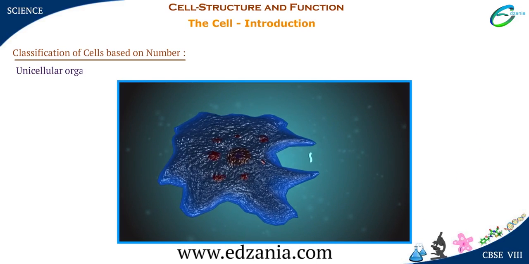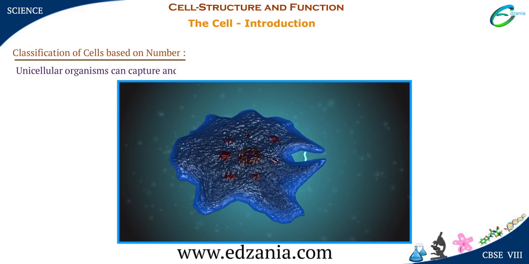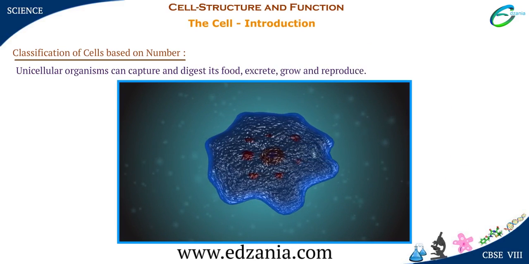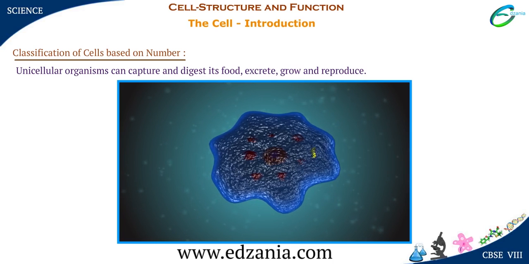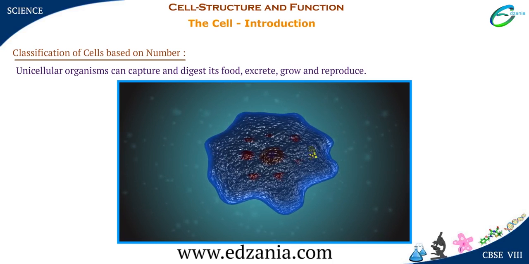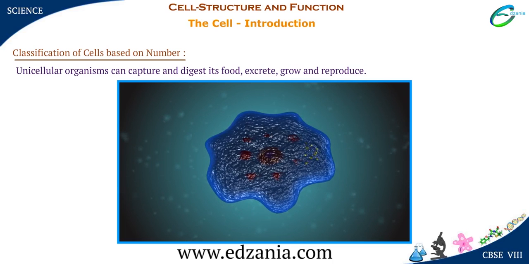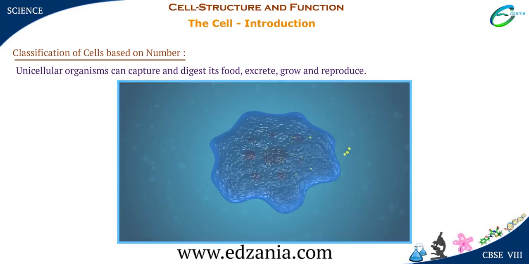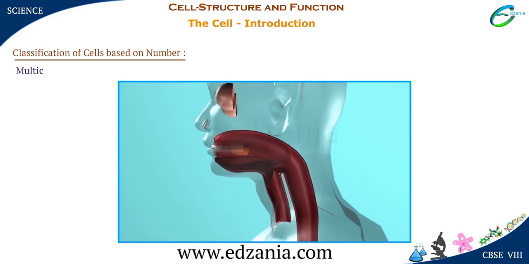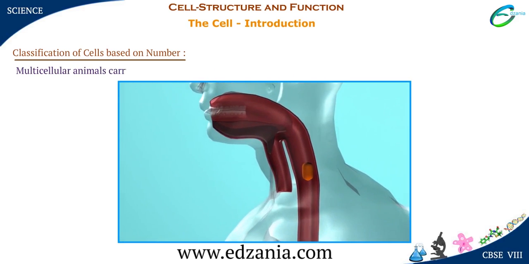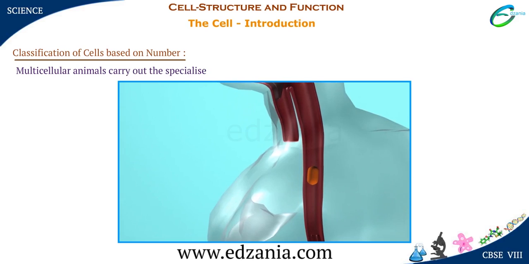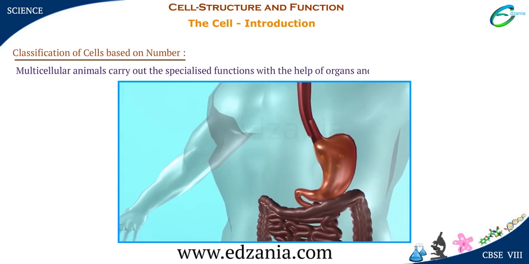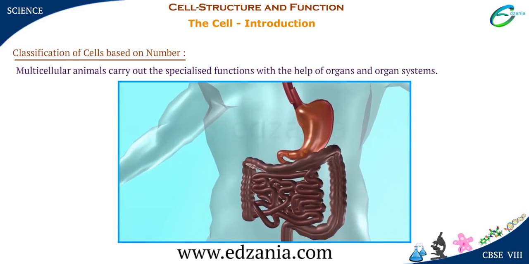Unicellular organisms can capture and digest their food, excrete, grow, and reproduce. They can perform all necessary functions that multicellular organisms perform for survival. Multicellular animals carry out the specialized functions with the help of groups of specialized cells called tissues, which in turn form organs and organ systems.